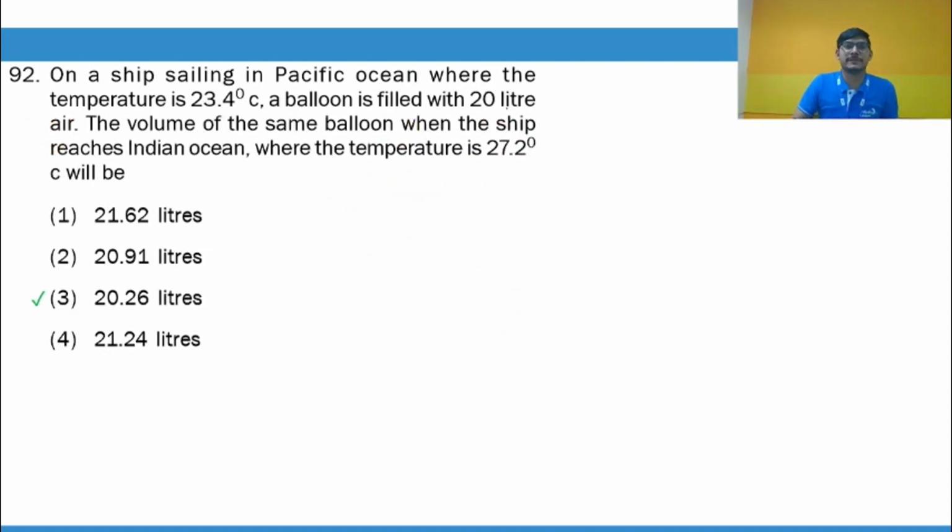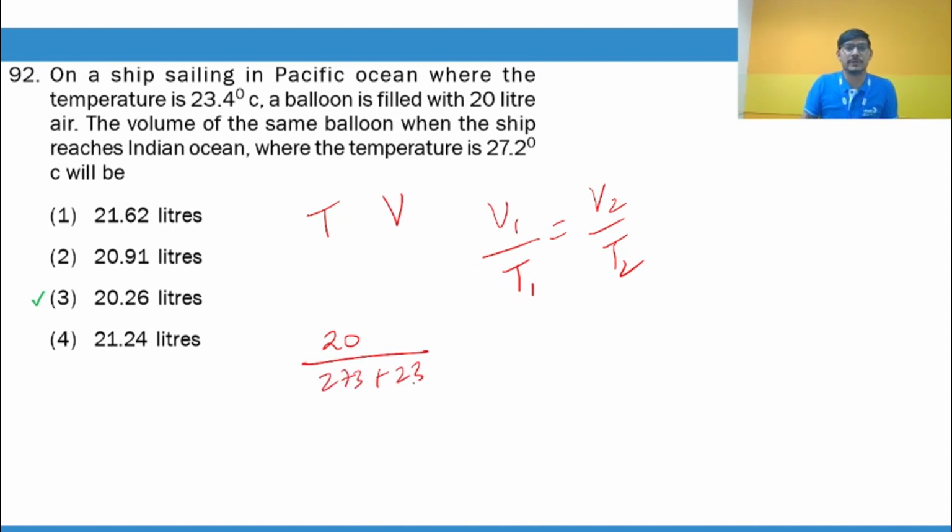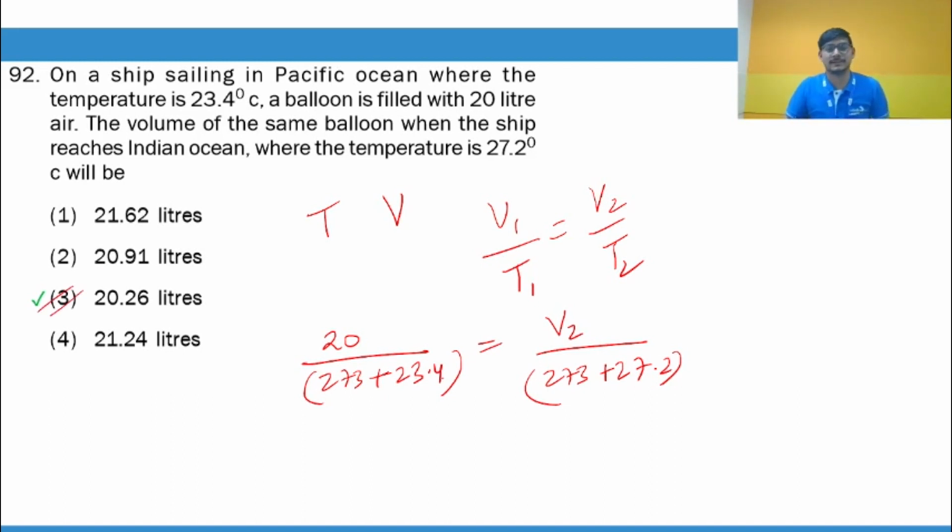On a ship sailing in Pacific Ocean where the temperature is this, so temperature is varying, a balloon is filled with volume 20 liter. Volume of the same balloon when the ship reaches Indian Ocean, so volume again varying and temperature is varying. So you know that as per Charles law, V is proportional to T, so V1 by T1 is equal to V2 by T2. Now you substitute the values, 20 divided by the temperature, 273 plus 23.4. Okay guys, you can do the calculation yourselves. Then another volume is V2, let's say, and the temperature is 273 plus 27.2. Okay, so you can work it out, it will come out to be this.